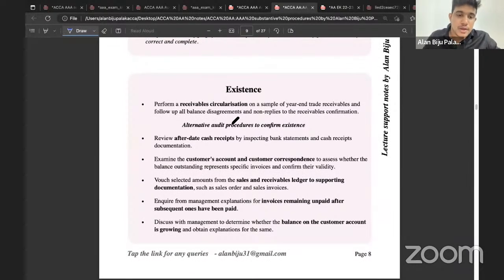Review after-date cash receipts of Jasmine Company by inspecting the bank statements and bank receipts documentation. Then examine the customer accounts and customer correspondence of Jasmine Company to assess whether the bank balance outstanding represents a specific invoice. Again, vouch the amounts of sales and the receivables ledger to supporting documents such as Jasmine Company's sales orders and sales invoices. Enquire of the management of Jasmine Company for an explanation of invoices that remain unpaid after subsequent ones have been paid. You can write in this way.